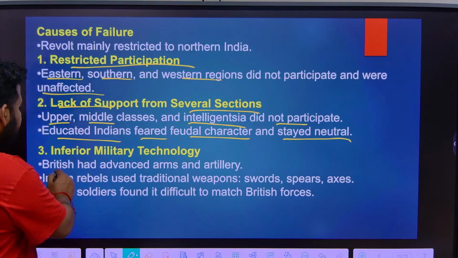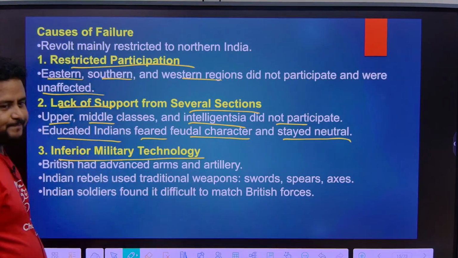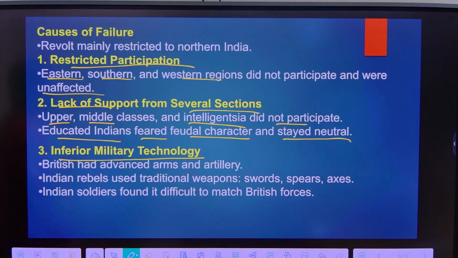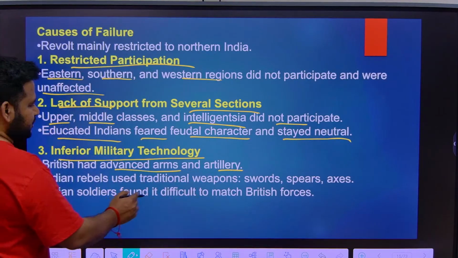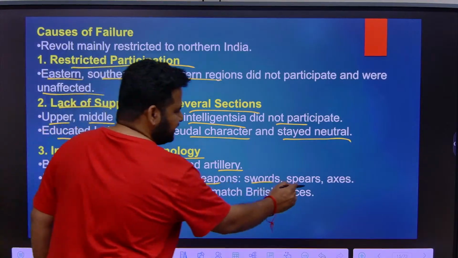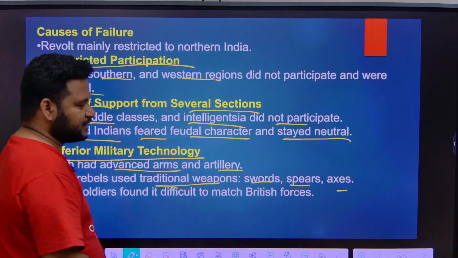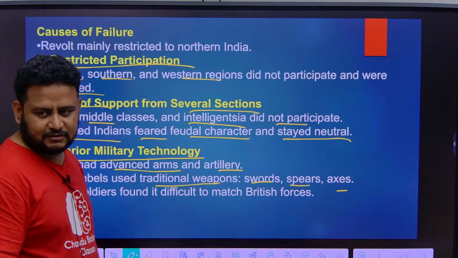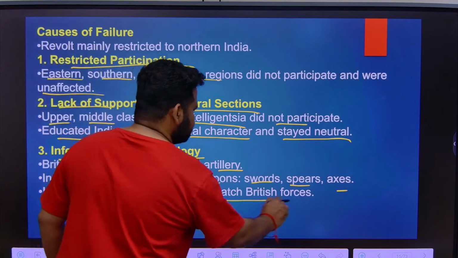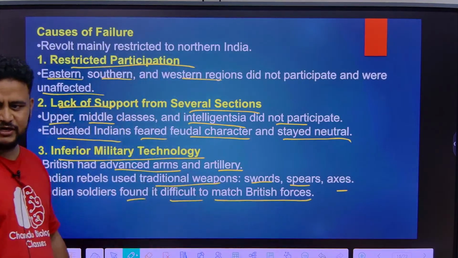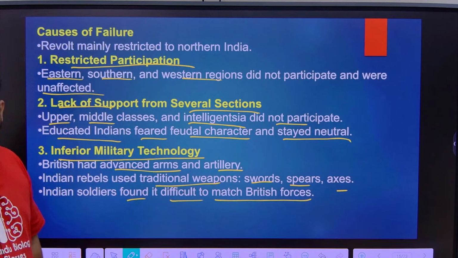Next thing is inferior military technology. At that time, our military was very inferior. You can think that even then we were using guns, bows, arrows or whatever, but the British had advanced arms and artillery. Indian rebels used traditional weapons: swords, spears, axes. These can be used for cutting trees, but not to fight, yet they were using them for fighting at that time. Indian soldiers found it difficult to match the British forces because of their advanced technology.